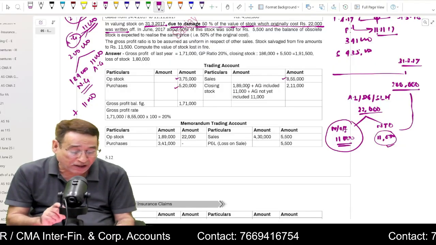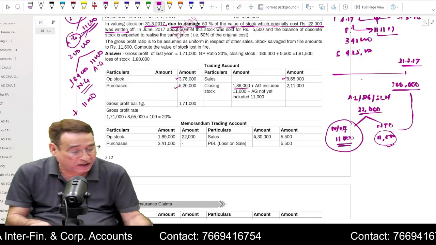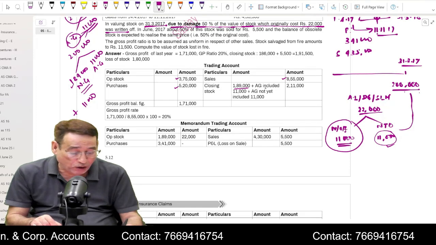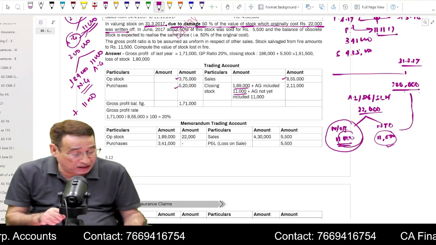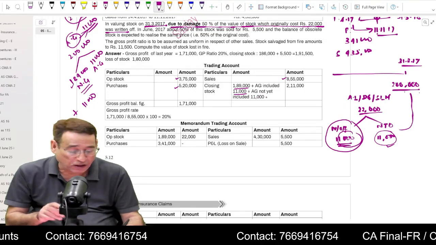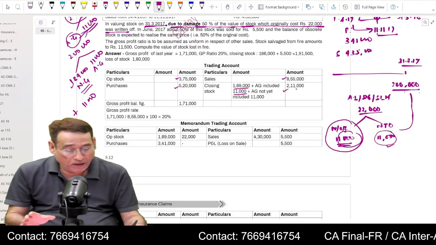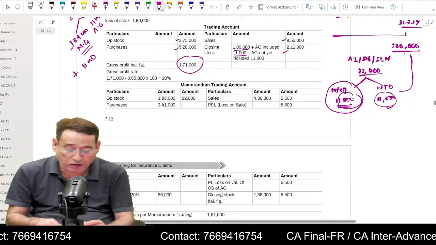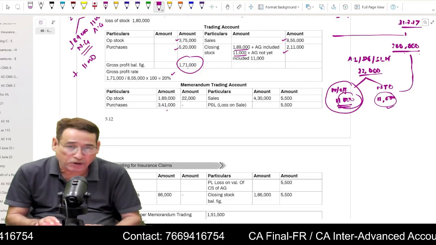Now see how I am writing closing stock. First I have written 1,89,000. I just told you 1,89,000. This 2 lakh comprises 1,89,000 plus 11,000 of abnormal goods already included. But the important point is that this 11,000 which is not included, you must include it. Is it clear to you? That is the point actually. So indirectly you will write here 2,11,000. Now you can find out your gross profit. Once you have determined the gross profit, you can find out the gross profit rate: 1,71,000 divided by 8,55,000 into 100, that is equal to 20%.